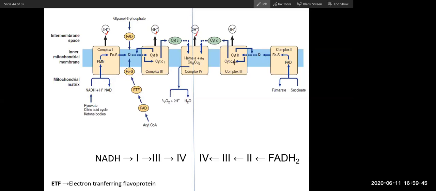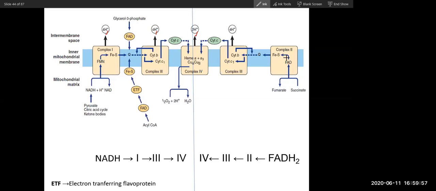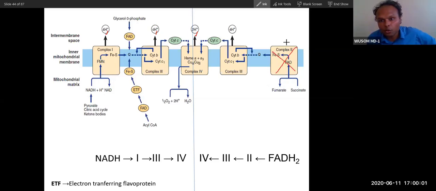And how many protons are pumped by complex 2? None. No proton. This is very important. Complex 2 pumps no proton.